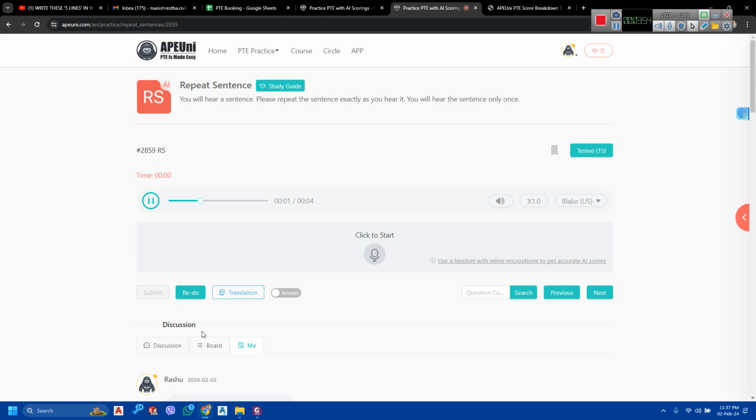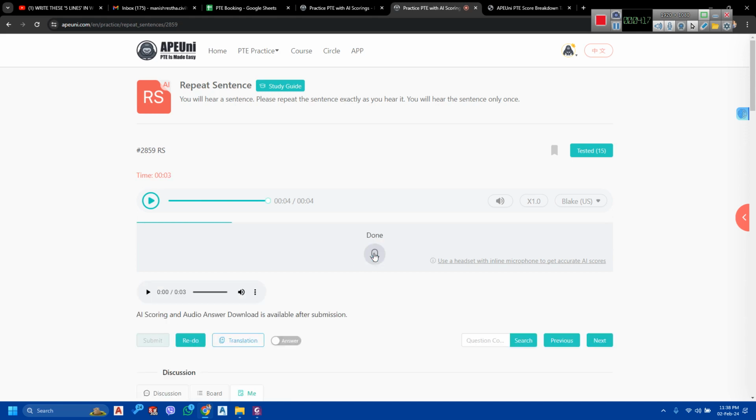The students are supposed to assemble in the seminar hall before the announcement. The students, seminar hall before the announcement. The students are supposed to assemble in the seminar hall. Sorry, let's do this once again. The students are supposed to assemble in the seminar hall before the announcement. The students, before the announcement. Okay, so I only repeated the first word and the last few words from the sentence because I could not remember any of the middle